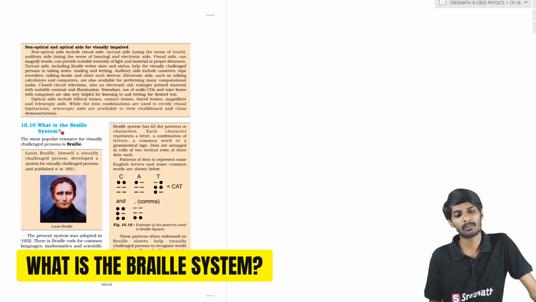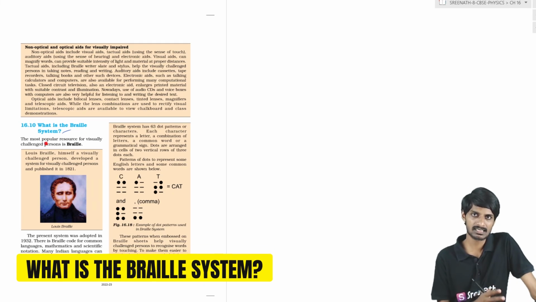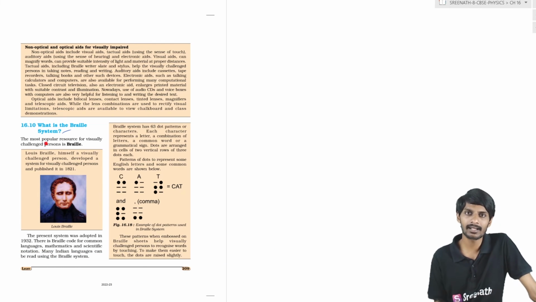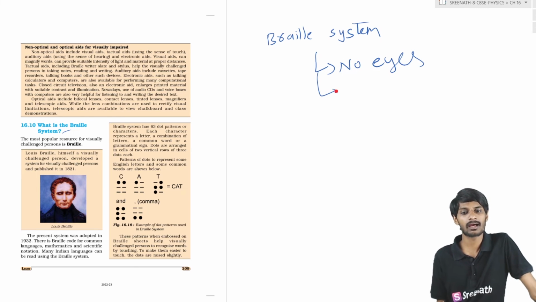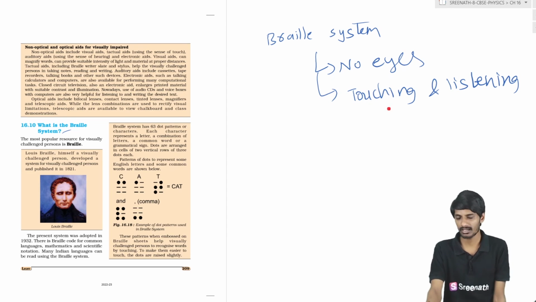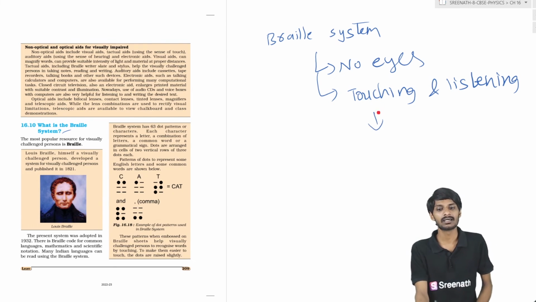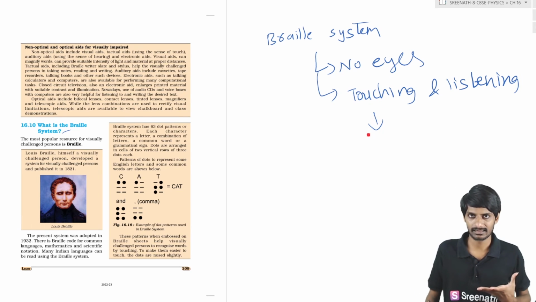So what is the Braille system? We know that visually impaired persons can read and write, and how they do so is basically using the Braille system. They have no eyes, so how can they read and write? They have the touching and listening senses, these two sense organs. Using the touching sense, they can read.